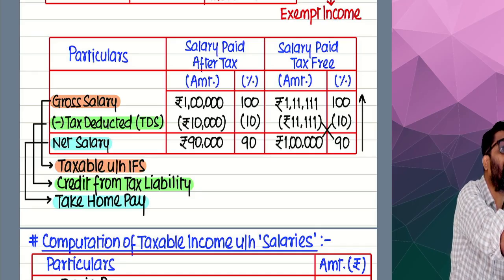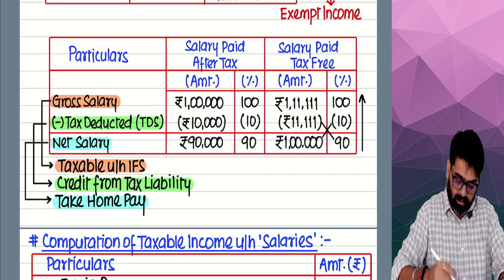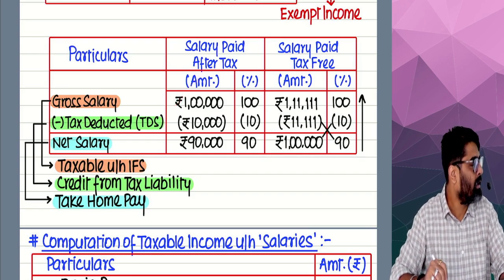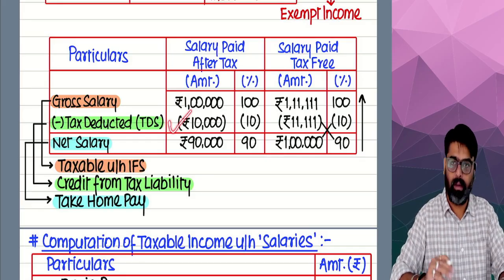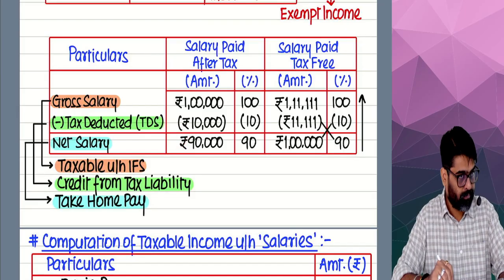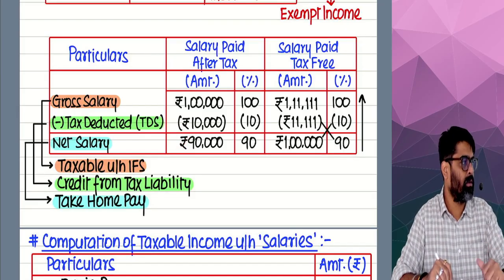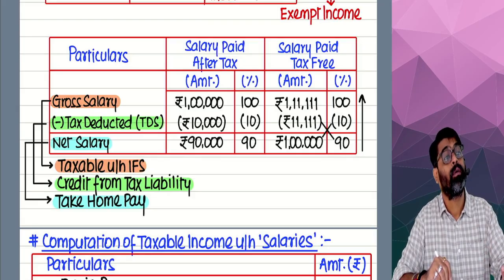Yes or no? Now how much income is Harshita going to get? For example, 1 lakh was her salary and the employer was supposed to deduct 10,000. Employer has deducted 10,000. So she will take home how much? 90,000. But she was supposed to get 1 lakh.